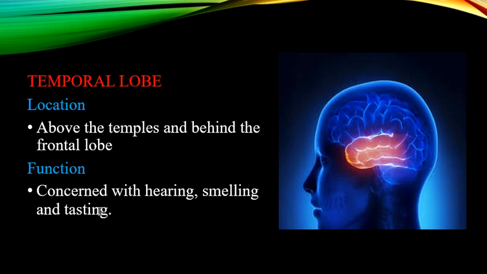If some defect arises in the temporal lobe, the individual may lose hearing, smelling, or tasting sensations. He will be unable to smell a fragrance, unable to taste, unable to hear. So the temporal lobe is involved in these three senses, and if the temporal lobe is damaged or injured or gets some defect, these three will be affected.